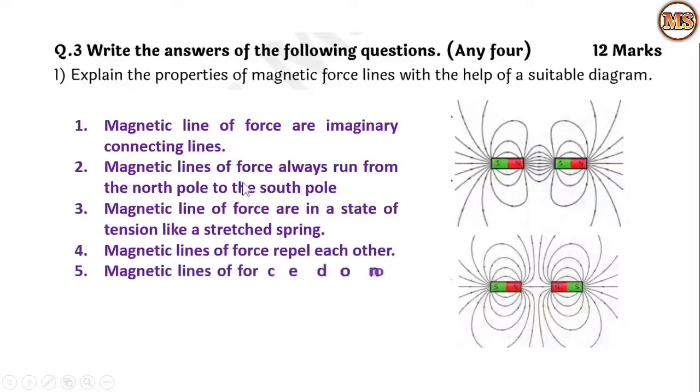Second one, magnetic lines of force always run from the north pole to the south pole. Third one, magnetic lines of force are in a state of tension like a stretched spring. Then fourth one, magnetic lines of force repel each other. Fifth one, magnetic lines of force do not intersect each other.